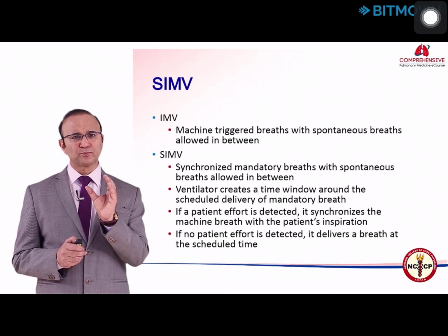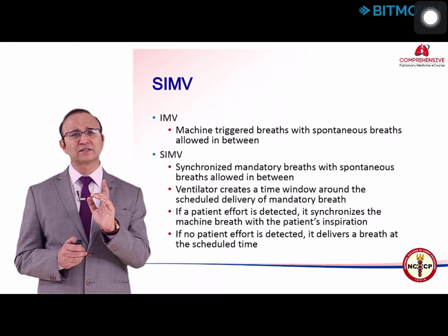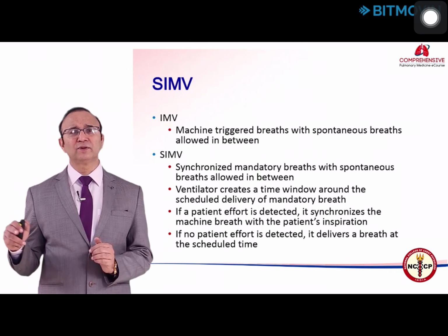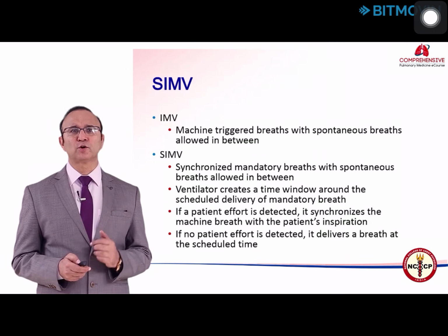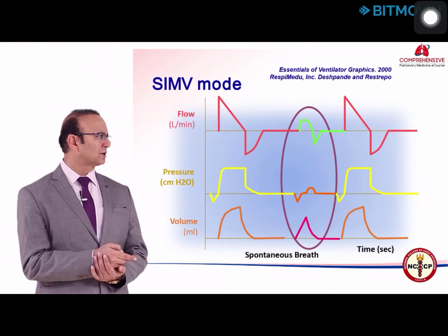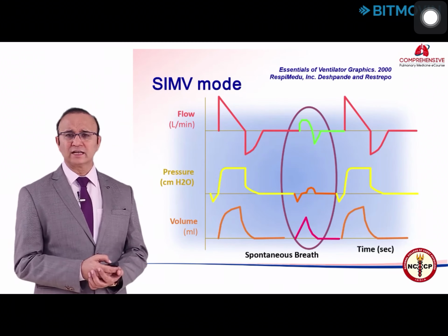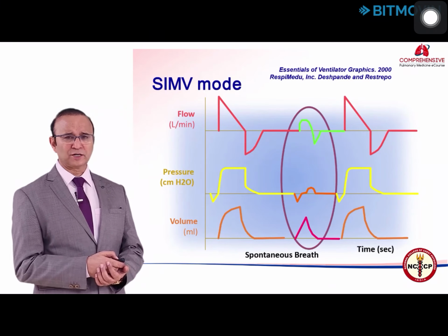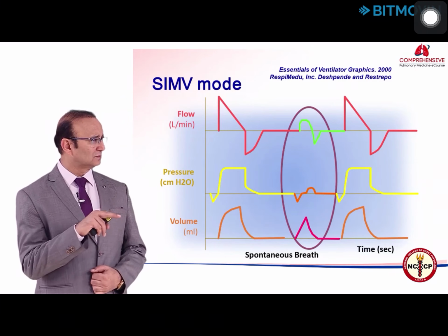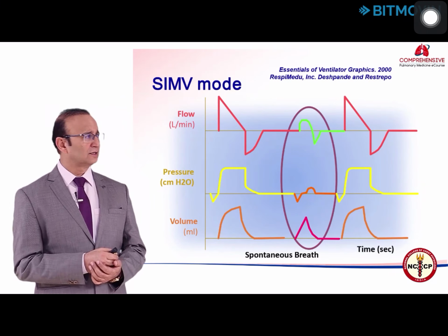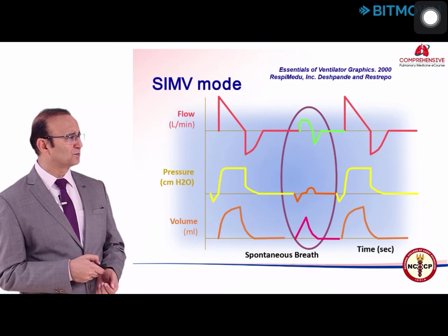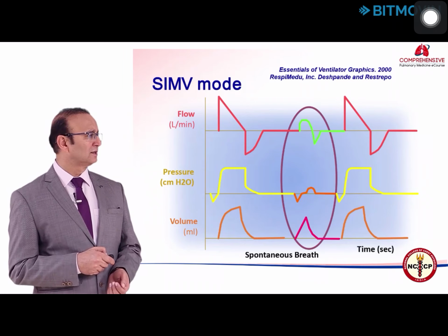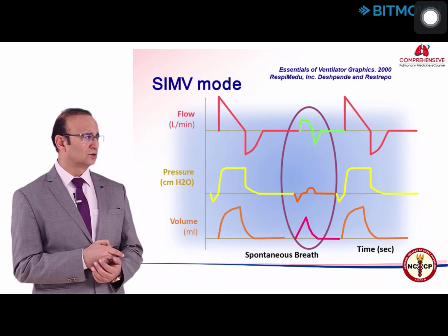Every 6 seconds, there is a window which will determine that the patient gets a breath at that time, whether it is assisted or a controlled breath. In between, the patient will get spontaneous breathing. As you can see in this graphic, this is SIMV pressure control mode. The flow is decelerating, the pressure is uniform all through the inspiration, and the volume varies. In between you see a spontaneous breath, and you can see there is a negative deflection in the pressure time graph, and the volume is low.